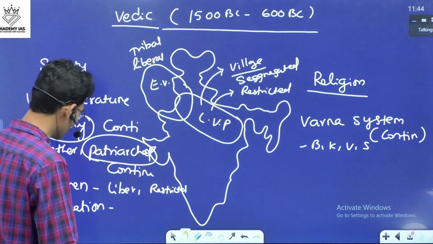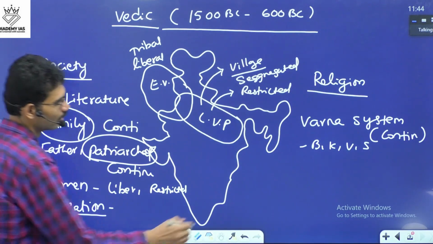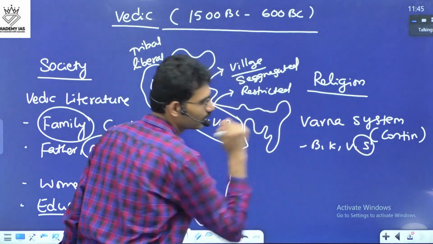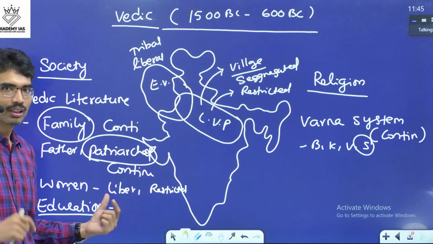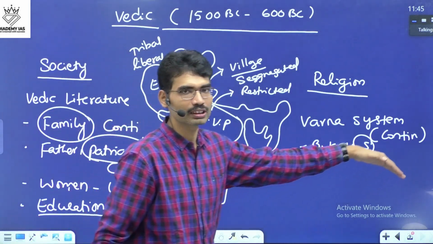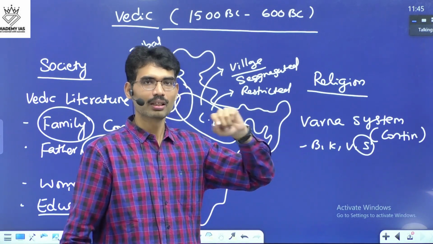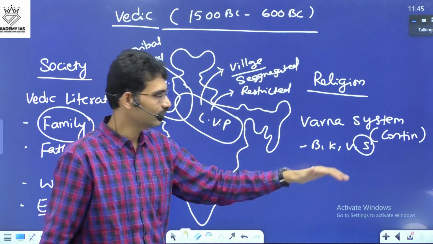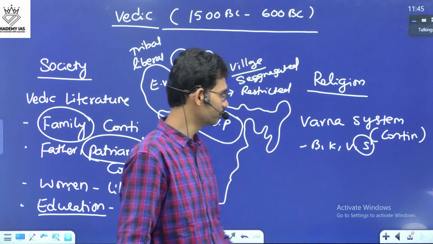Now when it comes to education, it was not accessible to Shudras, and not accessible to women also. If you consider, almost till independence, these restrictions continued. But it was not good for Indian society. That's why these social evils were gradually removed through the Indian Constitution.